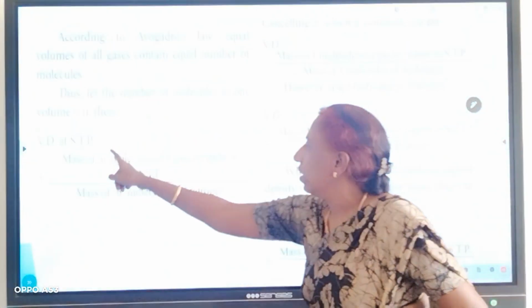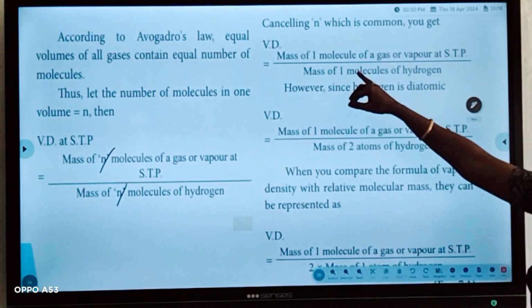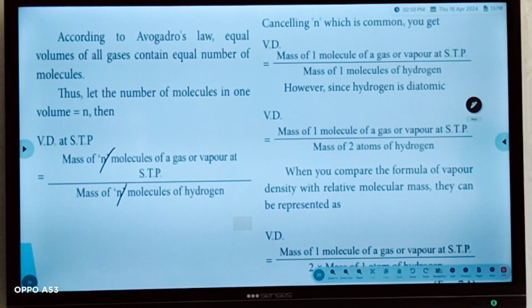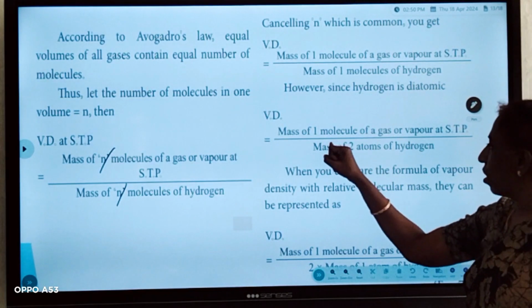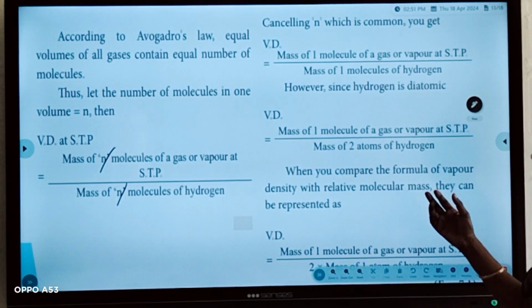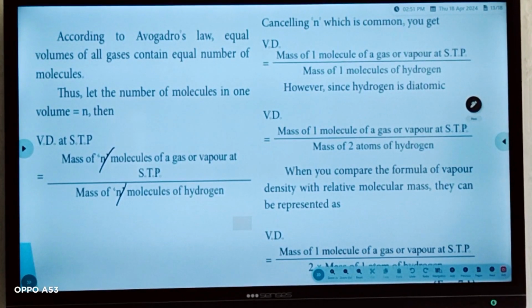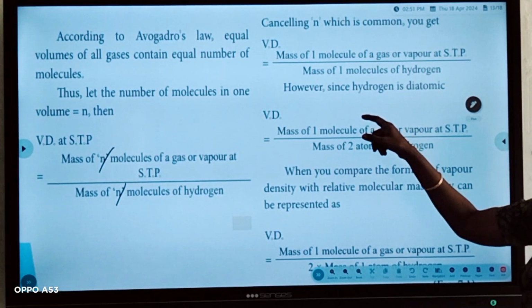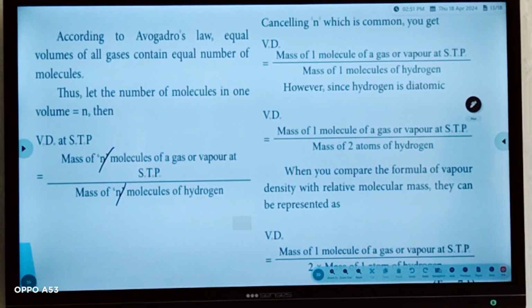When you cancel N, what will happen? It is considered here as 1. So vapor density is equal to mass of one molecule of gas or vapor at STP by mass of one molecule of hydrogen. Since hydrogen is diatomic, we can write it like this: mass of one molecule of gas or vapor at STP by mass of two atoms of hydrogen. So hydrogen consists of two atoms, so we have to remove one and write two atoms of hydrogen here.